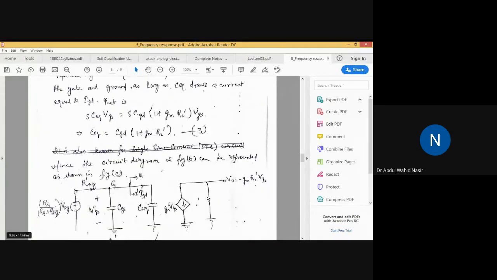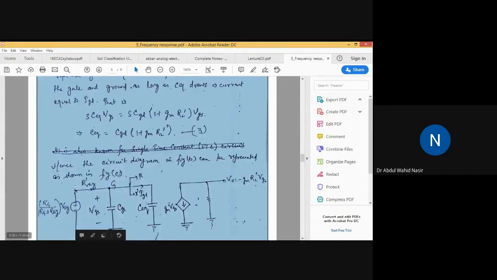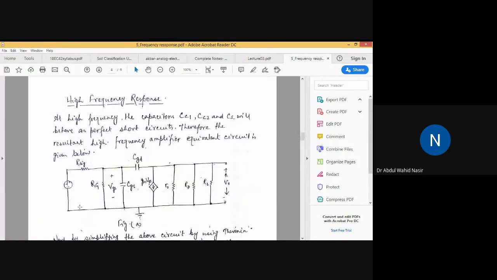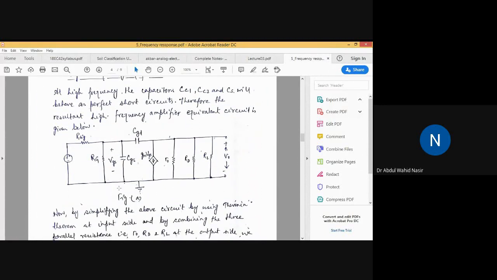This one. Okay, VSIG. Clear? So actually in this diagram, I forgot to mention this source. This is actually VSIG. All of you make a note. Okay. So now this is a circuit diagram. In this circuit diagram, only the CGD and CGS capacitance are there. Other capacitance have been removed because it is being short circuited.